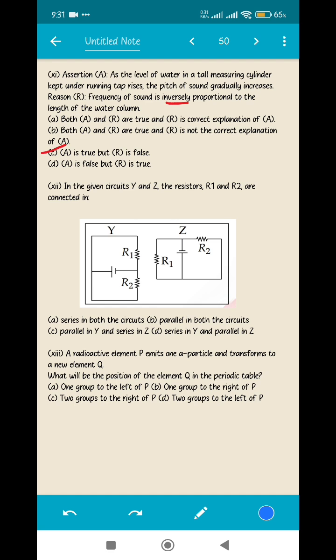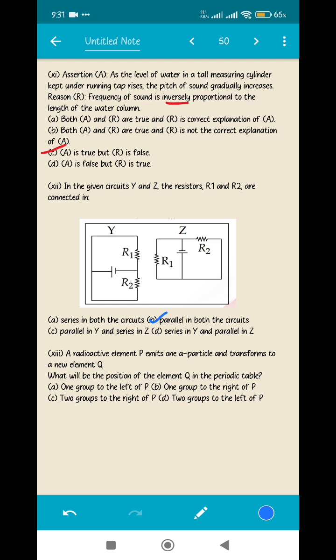That means both R1 and R2 are parallel in both of the circuits. Okay, so in such questions, you don't have to think much. If you see that two resistors appear to be connected in series, but there is a wire running through the middle of them, that means it is parallel because there is a break in connection. So it is a parallel combination.